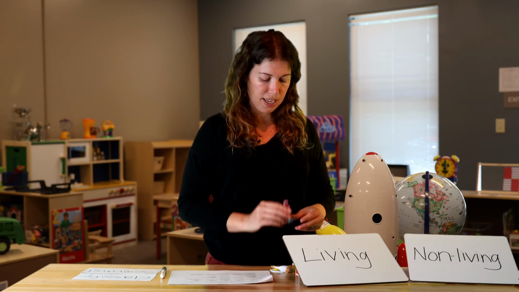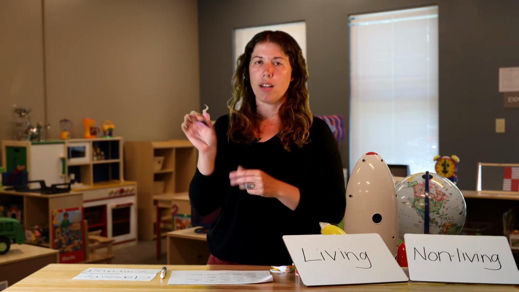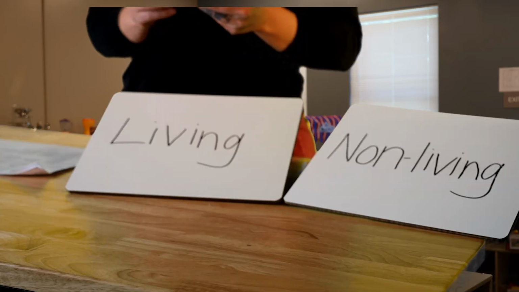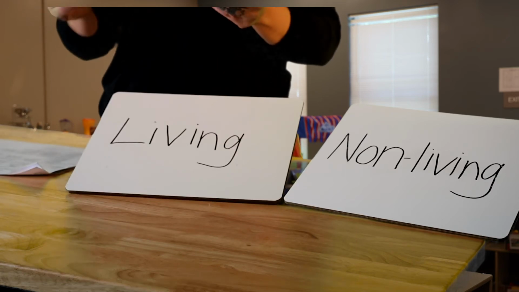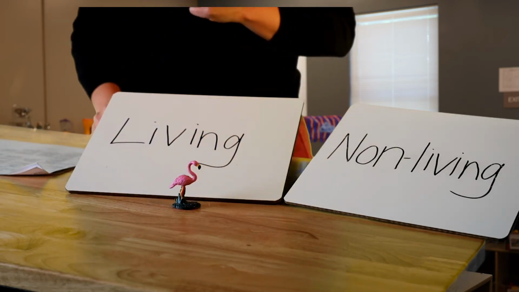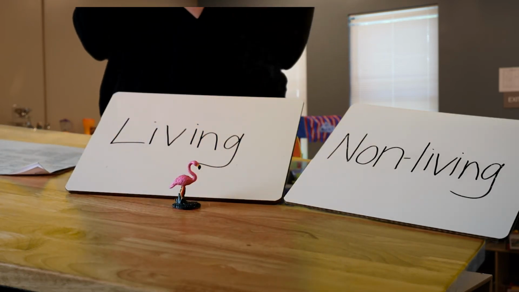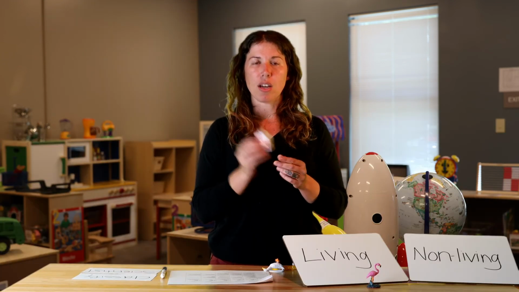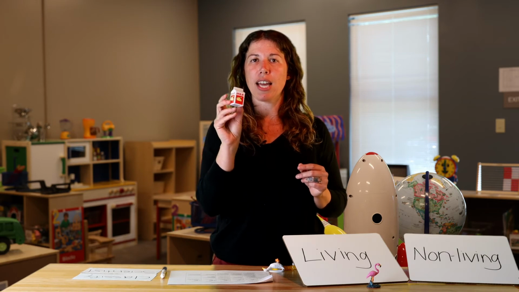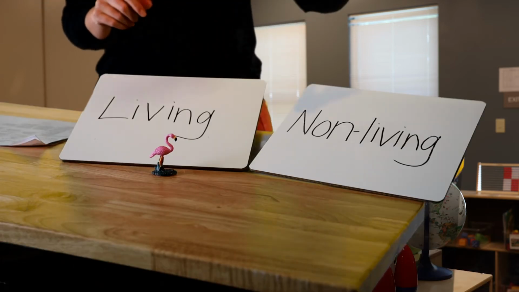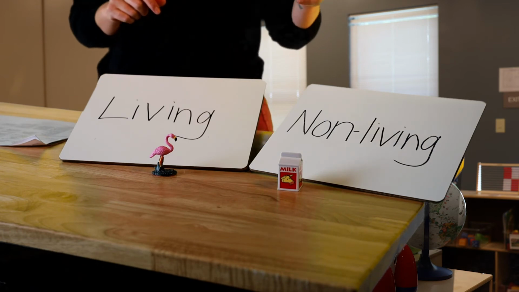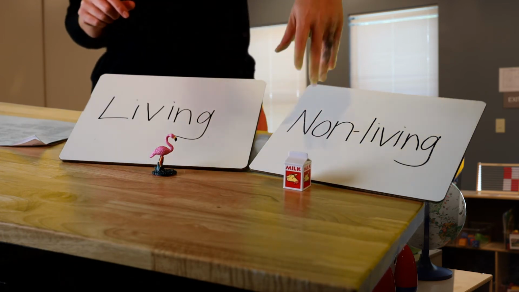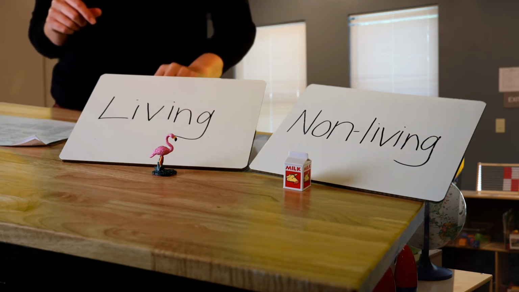So let's try it. I have a figurine of what? A pink flamingo. Good. Is that living or non-living? I want you to say it. Good. It's living. Good. What else? Ooh, I like this. We just talked about milk last week on the farm, remember? How exciting. Okay, so is milk living or non-living? What do you think? Good. You can place it over here in the non-living because we consume this. It's not moving or growing or, okay? So it's a non-living object.